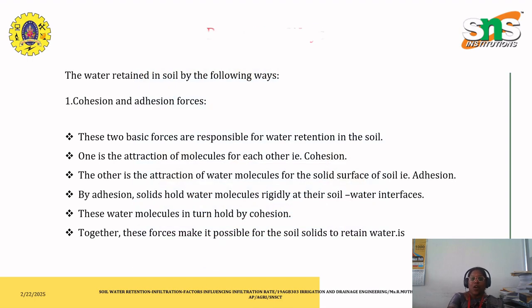So here, as you all know, the retention works in two ways. The first retention way depends upon the cohesion and adhesion forces. These two are the basic forces that are responsible for water retention of the soil. One is the attraction of molecules for each other, which is said to be cohesion force, and the other is the attraction of water molecules for the surface of the soil, that is adhesion.